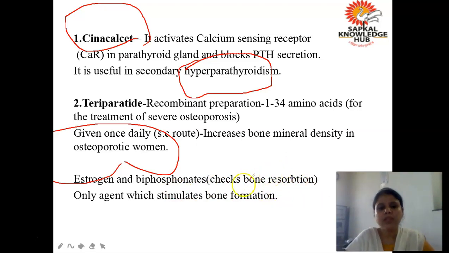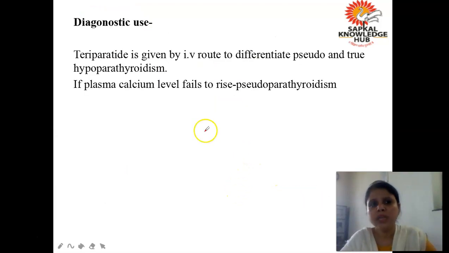Okay, now after that, diagnostic use, teriparatide is given by IV route to differentiate the pseudo and true hypoparathyroidism. Whether the person is suffering from true hypoparathyroidism or pseudo, whether it is temporary or it is actually a disease, to differentiate that teriparatide is used.